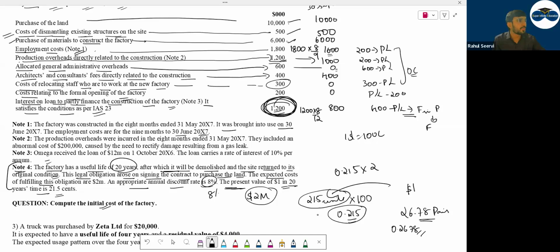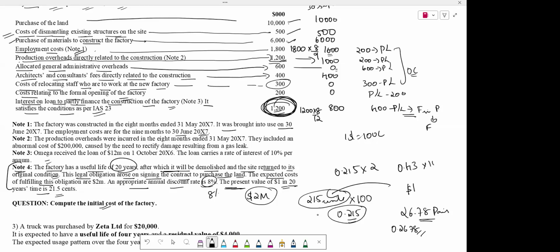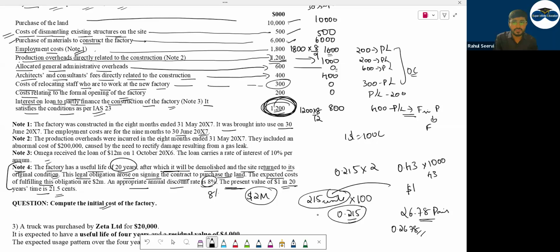0.43. This 0.43 is in what? Millions? Yes, 0.43 million mein hai. We need in thousands. So what will you do? Into 1000. So how much are you getting? 430. So 430 is the value. Can I say 0.43 is the value today? This after 20 years it will become 2 million. So you will add 8% to this.